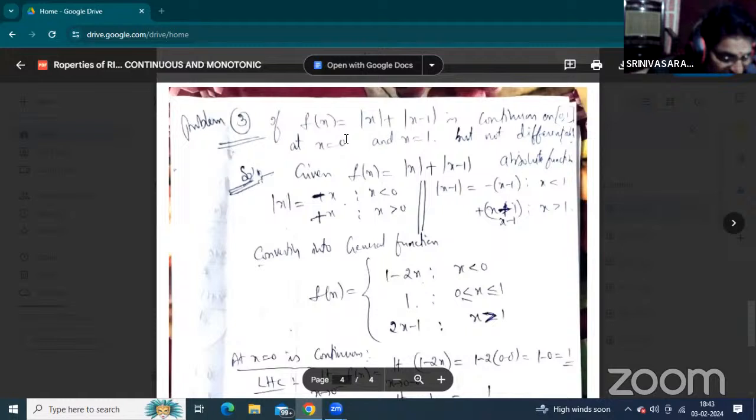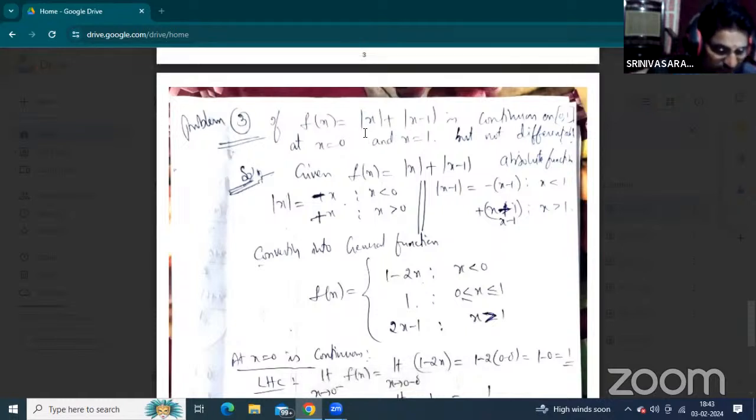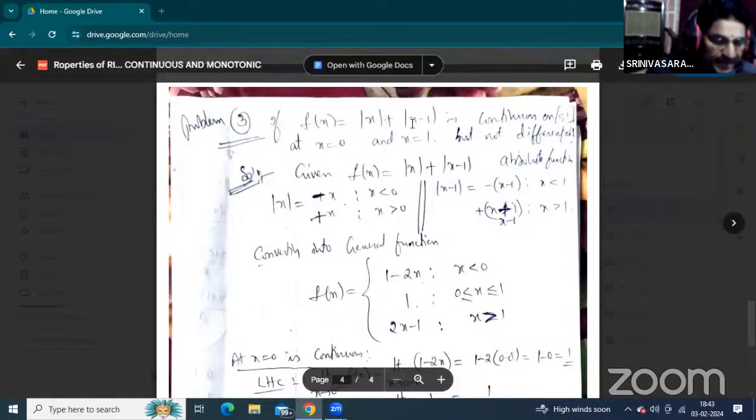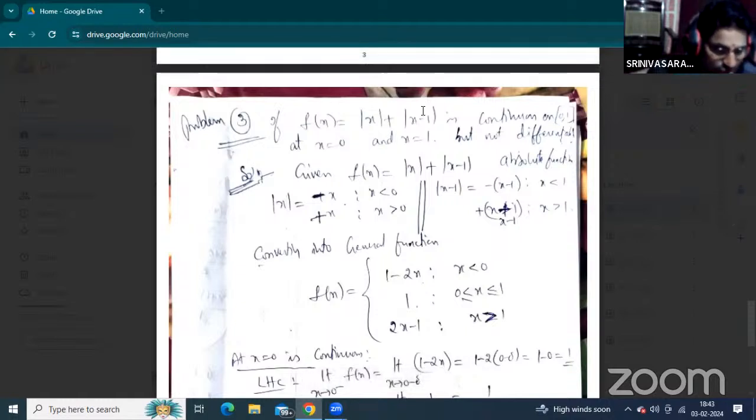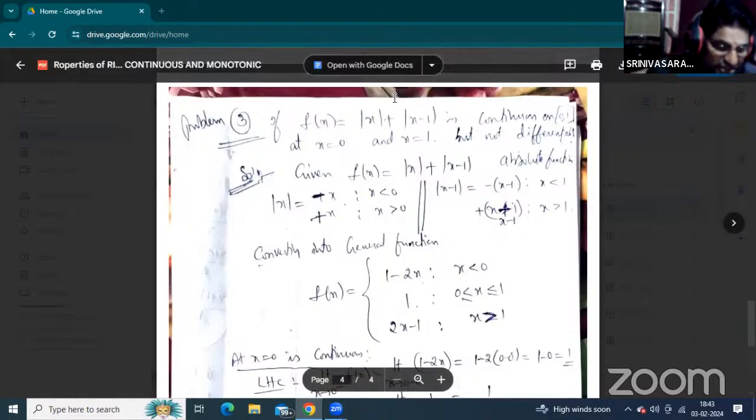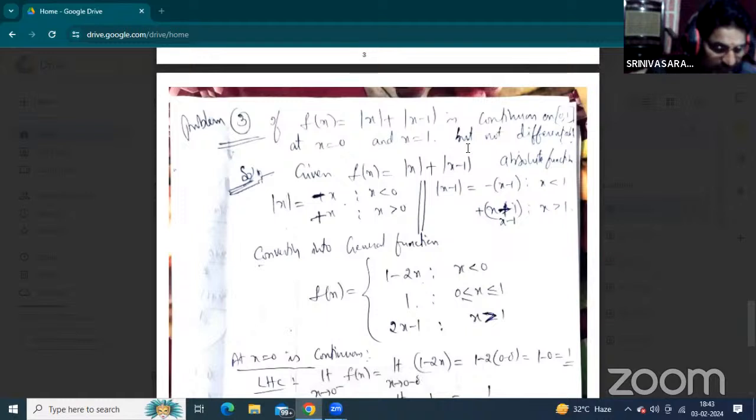Okay. f of x equal to mod x plus mod x minus 1 is an absolute function. So x and x minus 1 are algebraic functions in absolute representation. The given function mod x plus mod x minus 1 is continuous on the closed interval at x equal to 0 and x equal to 1, but not differentiable. Students, listen carefully, this problem is especially for your understanding.